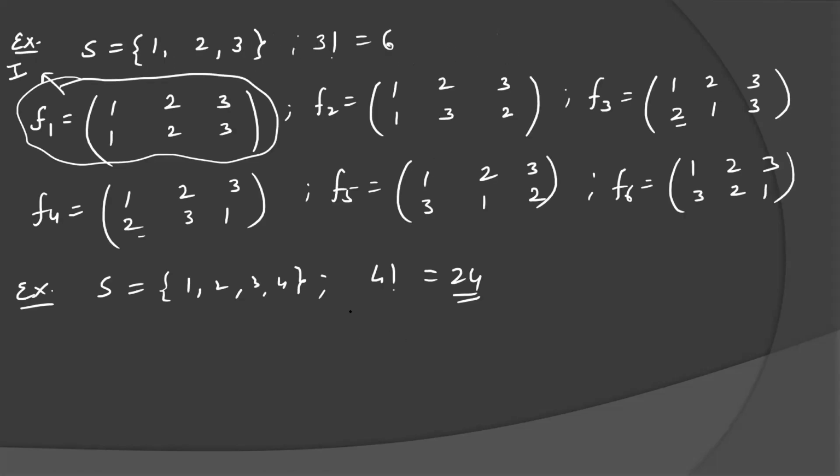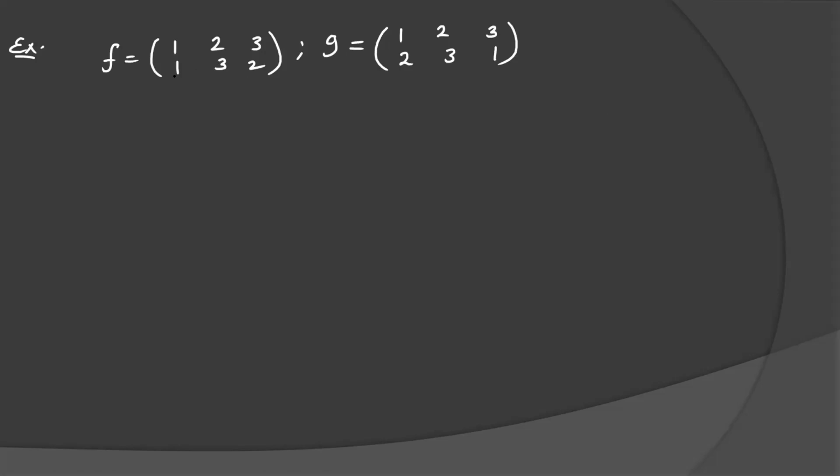Let's see one example. Suppose F is 1, 2, 3 over 1, 3, 2, and G is 1, 2, 3 over 2, 3, 1. Actually, I want to correct what I said earlier: the second row of the first need not be identical to the first row of the second, because it is only some arrangement of these elements.